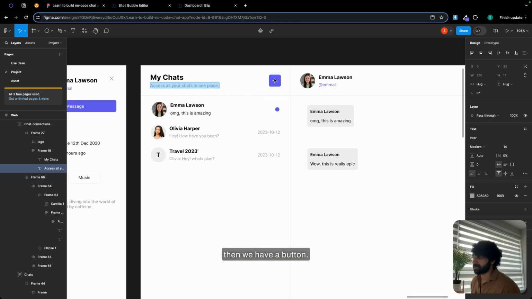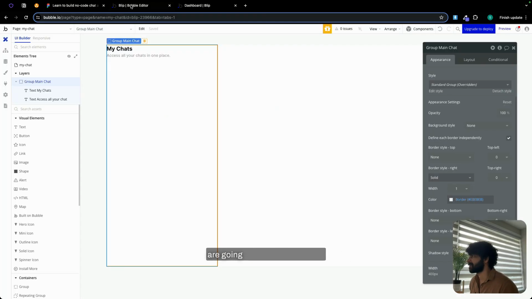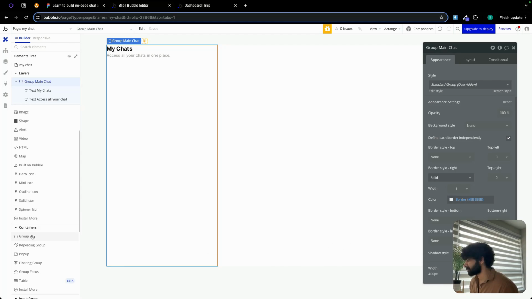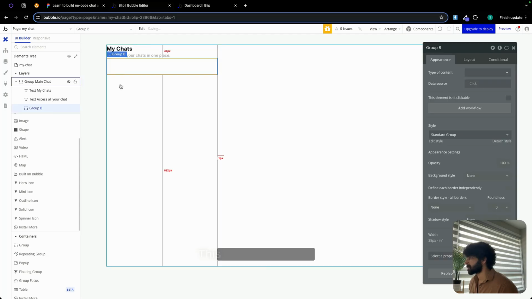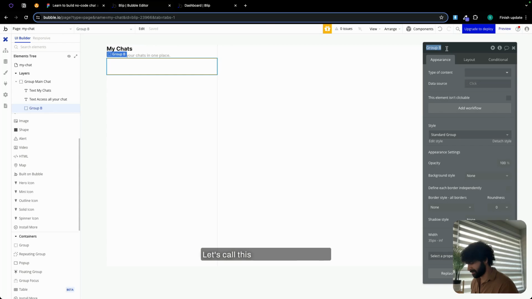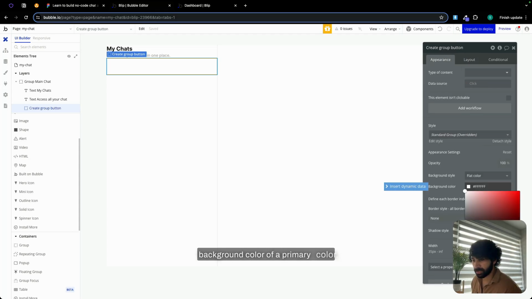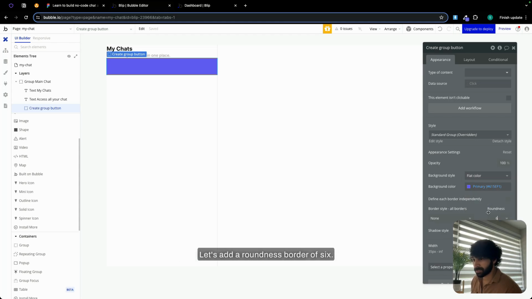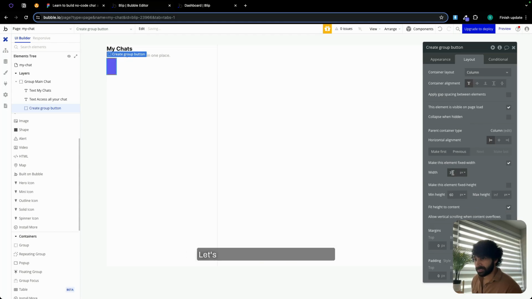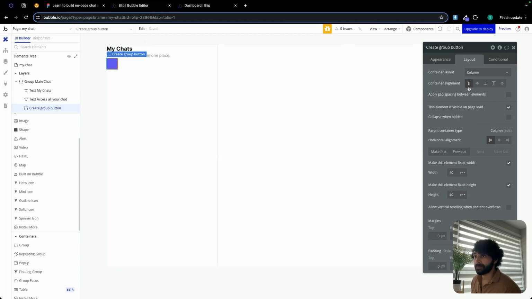And then we have a button. In order to create this button, we are going to drop a group over here. Let's call this create group button. Before that, let's add a background color of a primary color. Let's add a roundness border of 6. Click on layout. Let's make this 40 by 40, fixed width, fixed height. And let's change container alignment to be center.